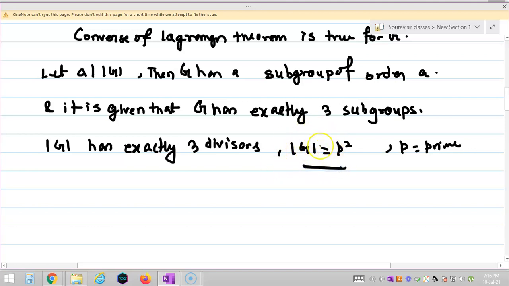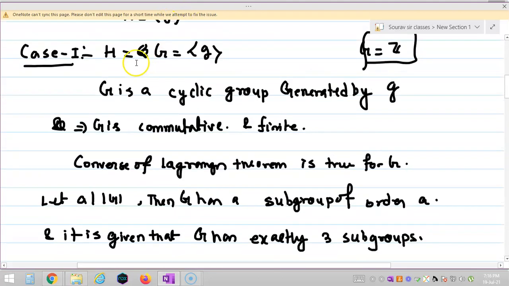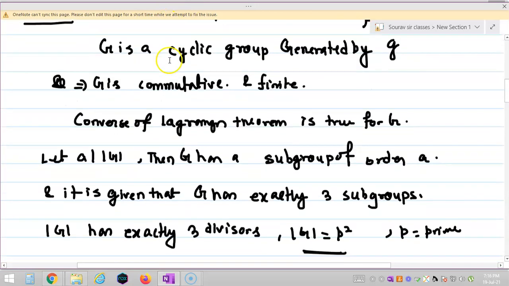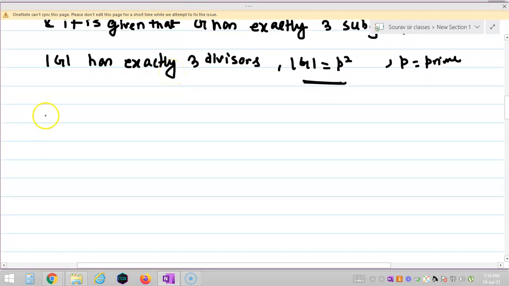But we proved this when H is equal to G. Okay, now let us consider case 2, when H is a proper subgroup of G. Now if H is a proper subgroup of G, just observe the stepwise solution.